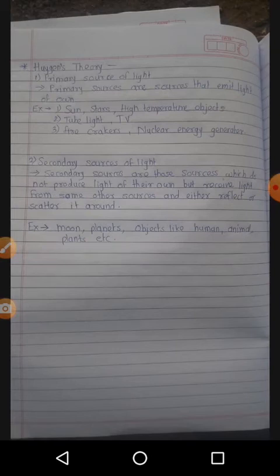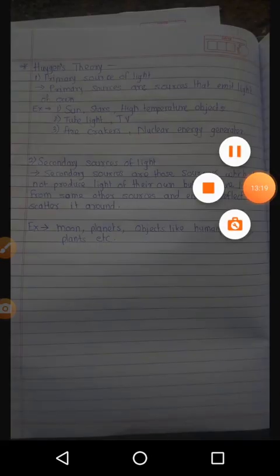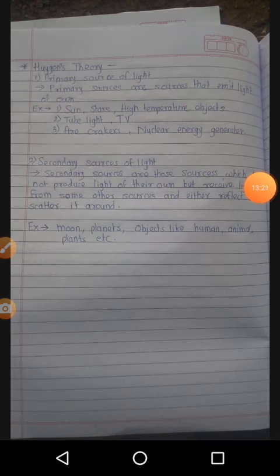Now we observe the next point. The next point is Huygens theory. Here we explain this Huygens theory. In that Huygens theory we observe 3 main points: first is the sources of light, second is the wave form, and then the Huygens principle. These 3 parts we observe in the Huygens theory.